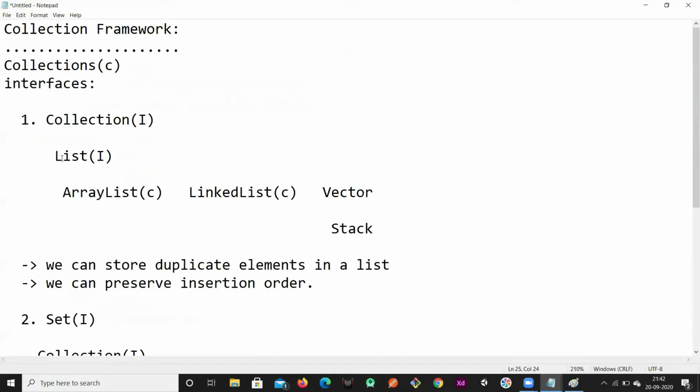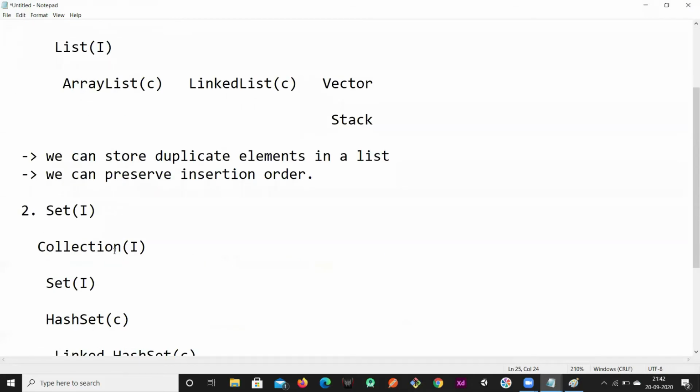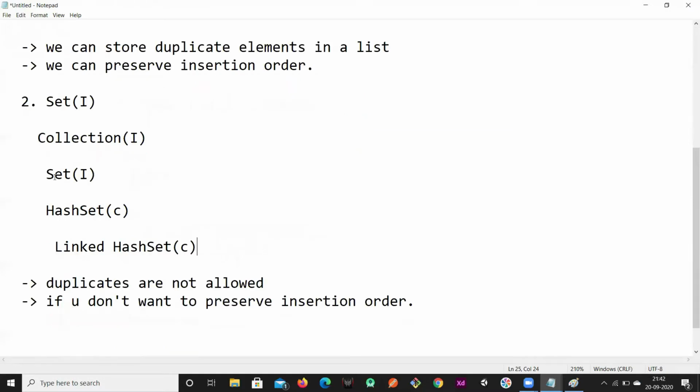In the list interface, we have list, ArrayList, LinkedList, Vector and Stack. In the set, we have collection, and the collection's child interface is set. This set has an implementation class called HashSet. And for this HashSet there is again a child class, that is LinkedHashSet.